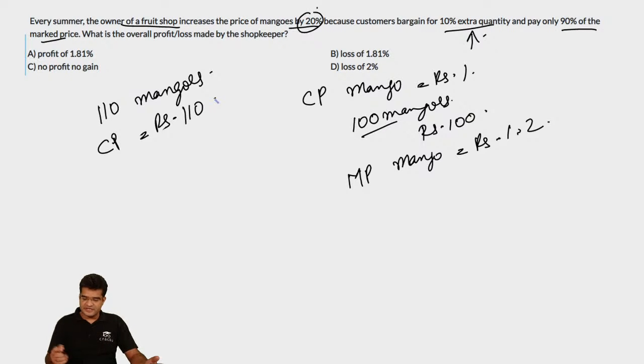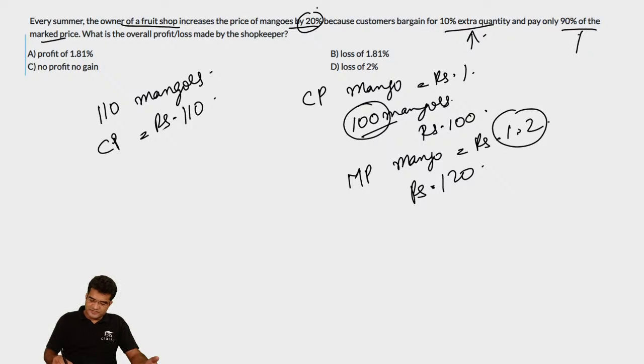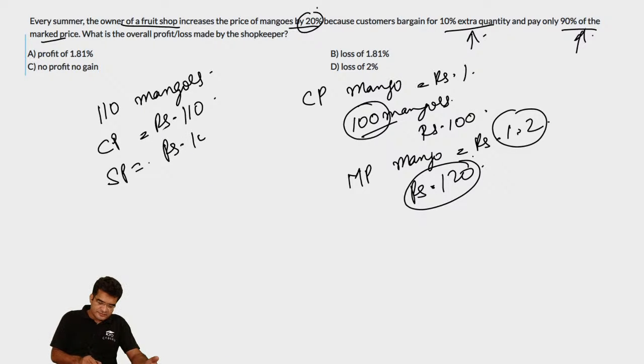And how much money is he making? Normally he would have made 100 mangoes into 1.2, that is ₹120. But his customers also ask for 90%, they only pay 90% of the mark price. They essentially ask for 10% discount. So the total selling price will be equal to 90% of 120, that is equal to ₹108. So the total cost price is 110 and the total selling price is 108.